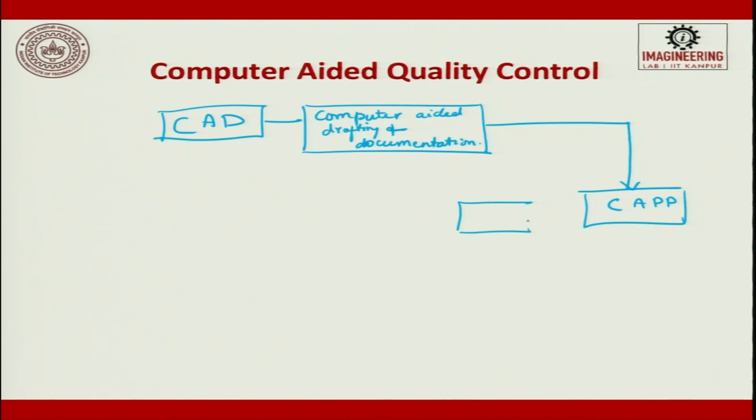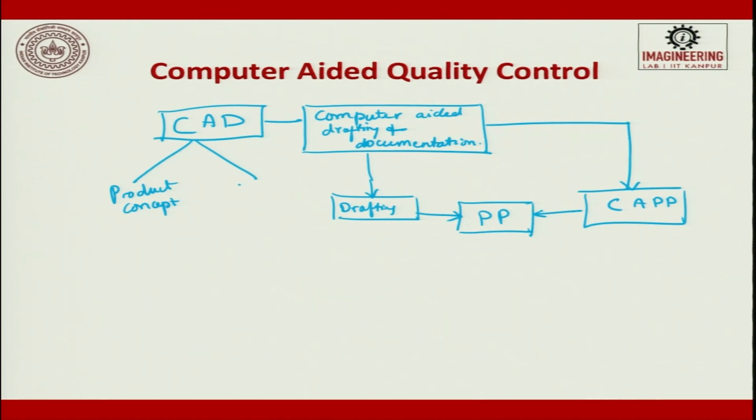From the process planning it goes to a process planning. Then from there, here you have a drafting, this goes to process planning. Okay. So, when I talk about CAD, we talk about product concept and then design engineering.